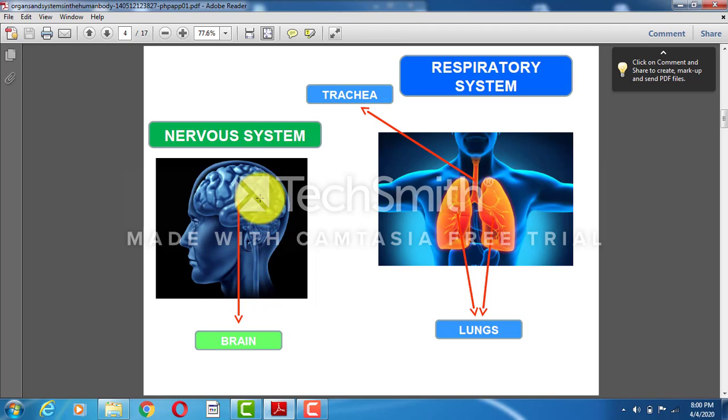So what is the function of the brain? The brain controls the nervous system. The functions of the brain are muscle control, coordination, sensory reception, speech, memory, thought, attention. Your whole body is basically controlled by the brain. If you do not have a brain, then you won't be able to survive. Some people go into a coma because of head injuries.